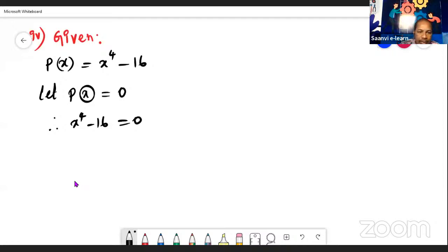To apply a suitable formula here, there are only 2 terms and a minus symbol in the middle. So what formula can we apply here? We have the formula (a plus b) into (a minus b), which is a square minus b square. Two terms are there with a minus symbol in the middle, and here also 2 terms are there with a minus symbol in the middle. But it is not in the form of a square minus b square. So we have to convert this into the form of a square minus b square.